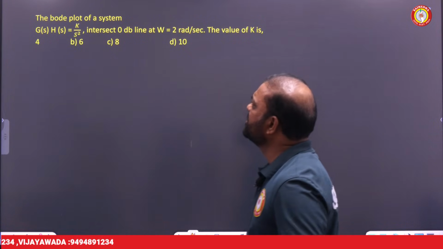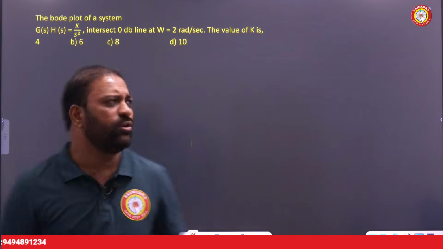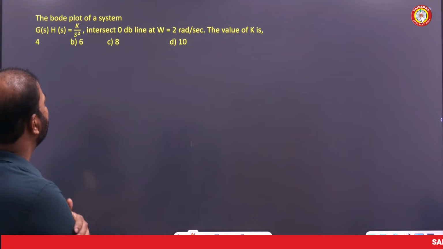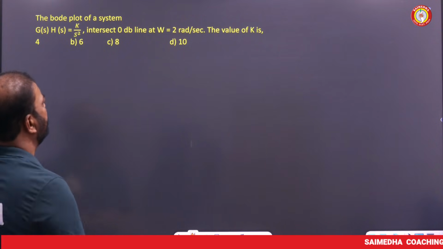The Bode plot of a system G(s)H(s) equal to K by s square intersects the 0 decibel line at omega equal to 2 radian per second.